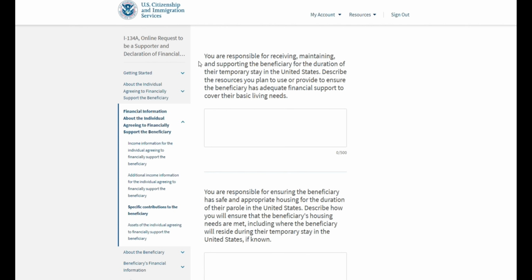The first statement says that we are responsible for receiving, maintaining, and supporting the beneficiary during their stay in the U.S. Describe the resources you plan to use for the beneficiary. So we can say something, for instance, like housing, groceries, utilities, transportation, and spending expenses as needed. If you would like to go in more detail in this section, you certainly can.